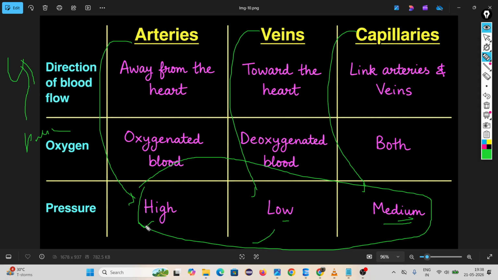Inside arteries high pressure, inside veins low pressure. Why inside arteries high pressure? Because they carry blood from the heart to different parts of the body.